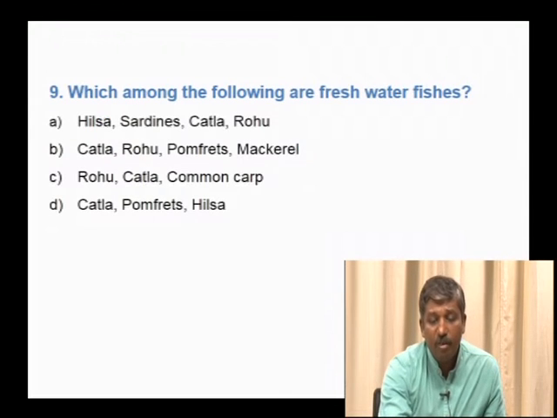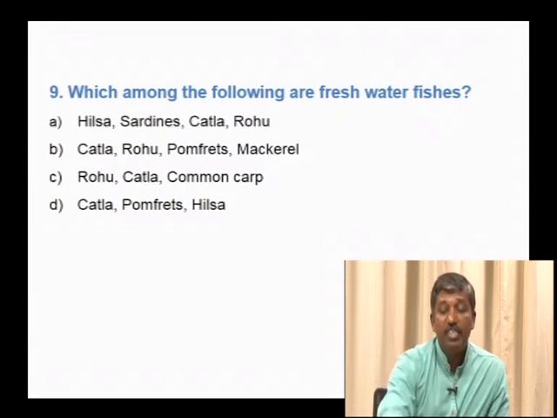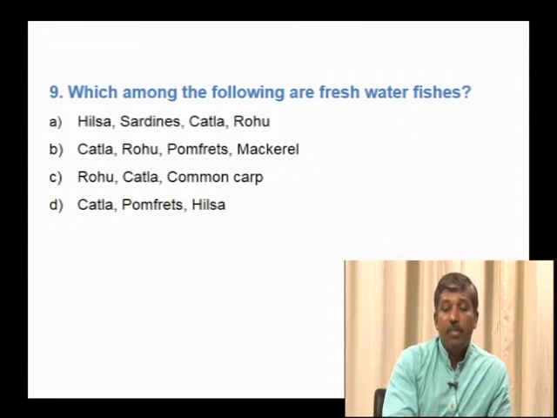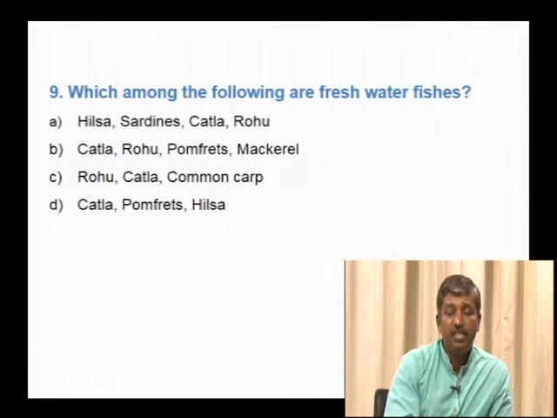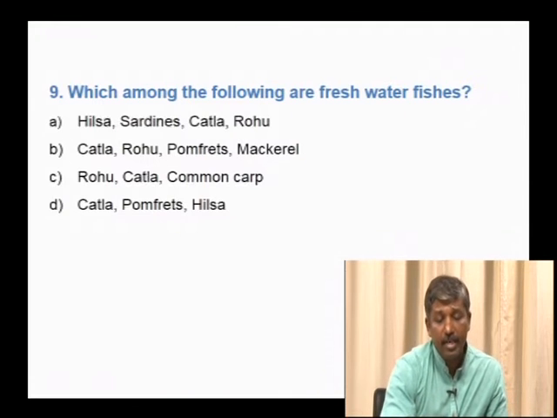Which among the following are freshwater fishes? See, the edible fishes come from either marine habitats or freshwater habitats. The options are: hilsa, sardine; catla, rohu; pomfret, mackerel; and rohu, catla, common carp.